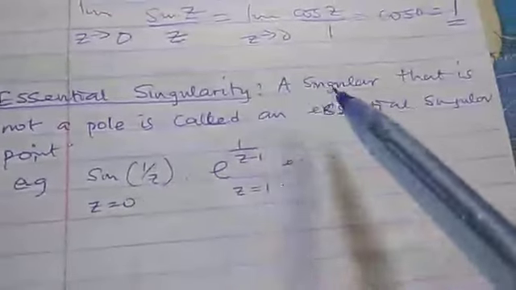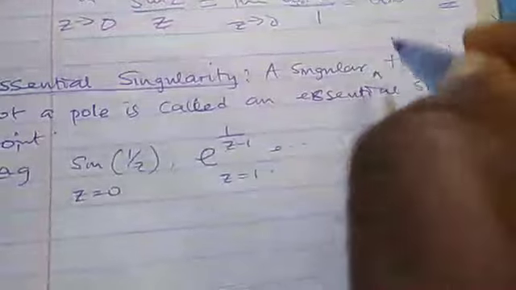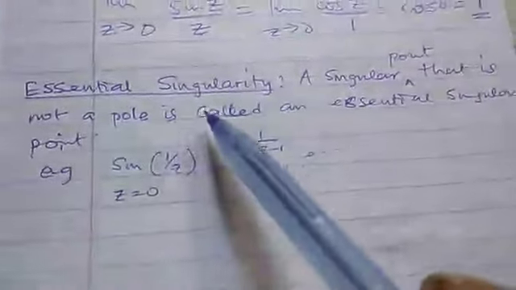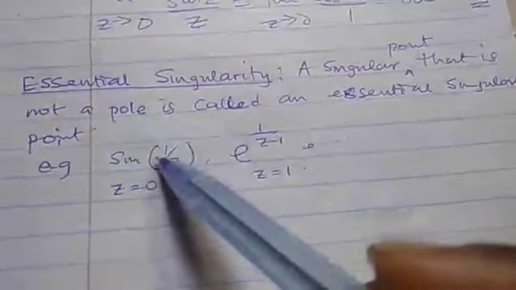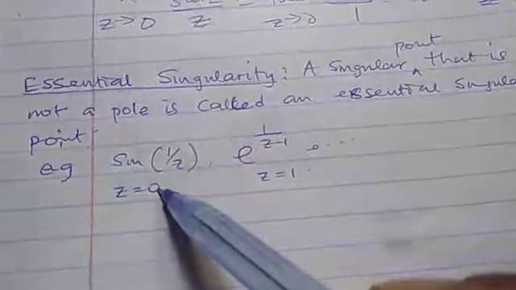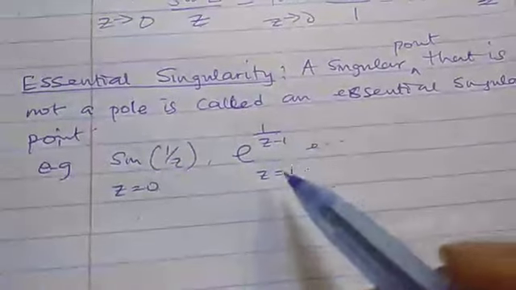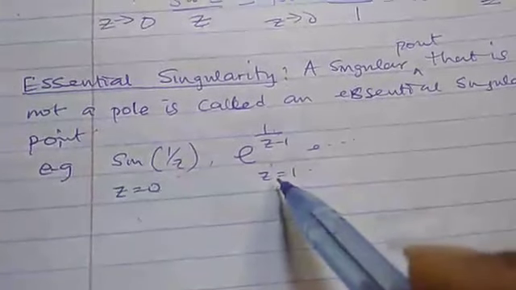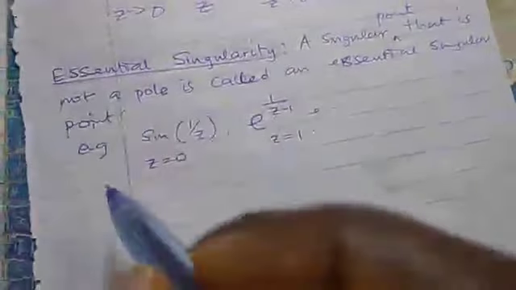Another one is essential singularity. A singular point that is not a pole is called an essential singularity. This is an example: sine 1 over z. z equal to 0 here is an essential singularity. Exponential 1 over z. z equal to 0 here is a singularity which is called an essential singularity.